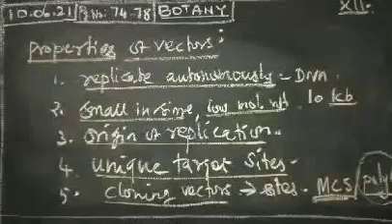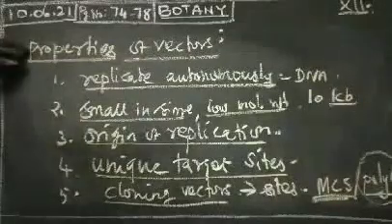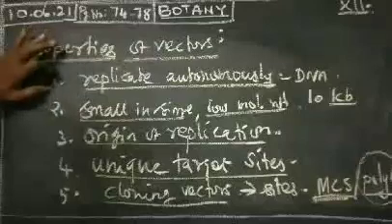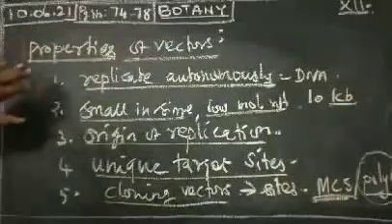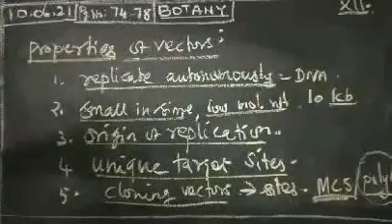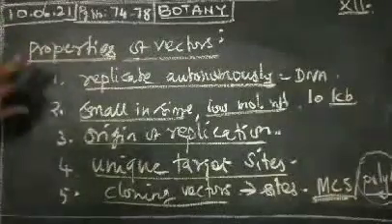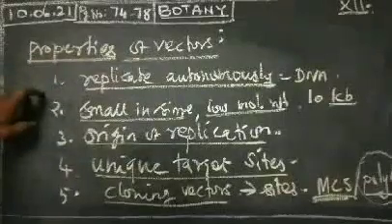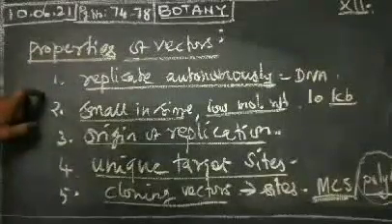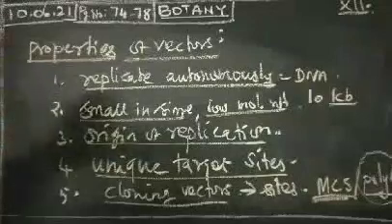These are the 5 characters present in the properties of vectors. First one, replicate autonomously, inserted into the host cell, and then produce multiple copies. Second one, vectors are small in size, low molecular weight, less than 10 kb, so they can be inserted into host cells.